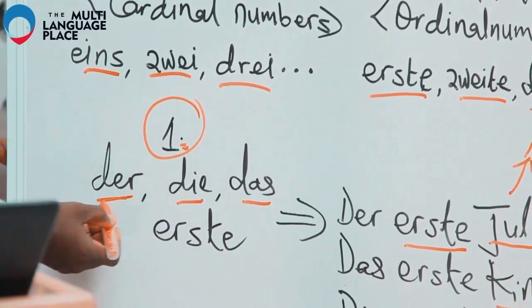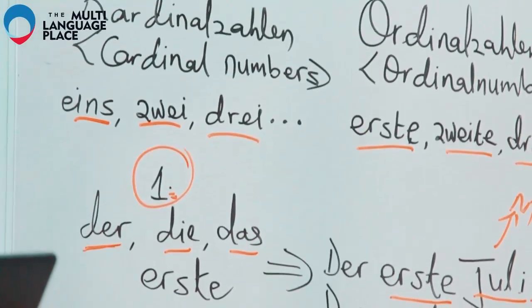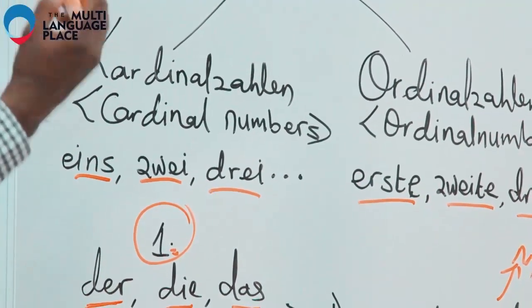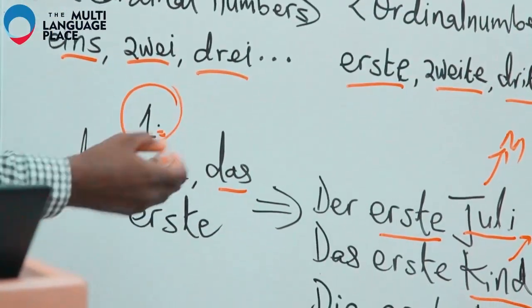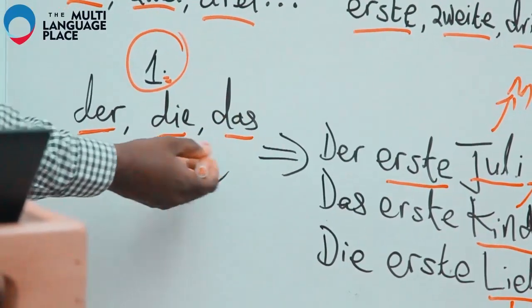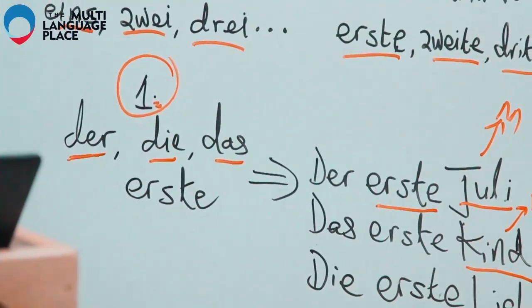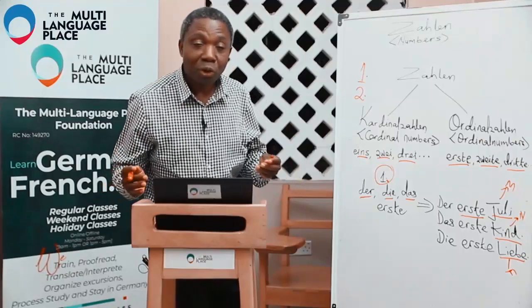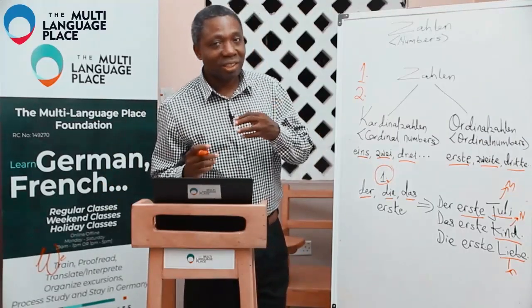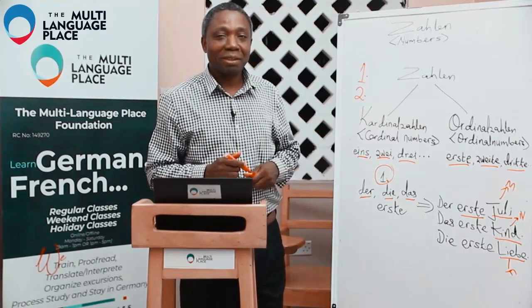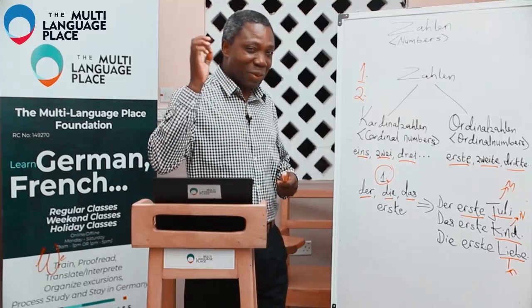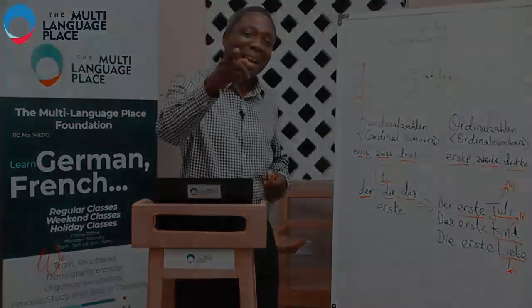So we have, remember, der, die, das, and then the erste. So now I've only been talking about erste. We're going to go to second, third, fourth. Interestingly, we're going to get to 1 million within the next few minutes. Okay, bleib dran!